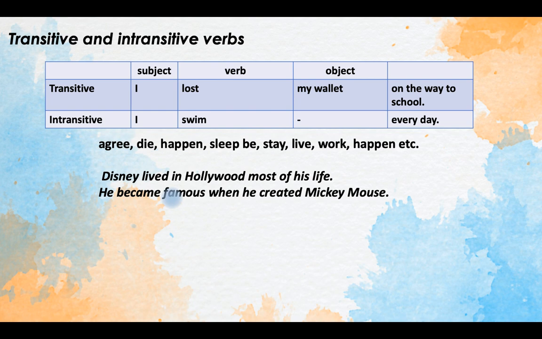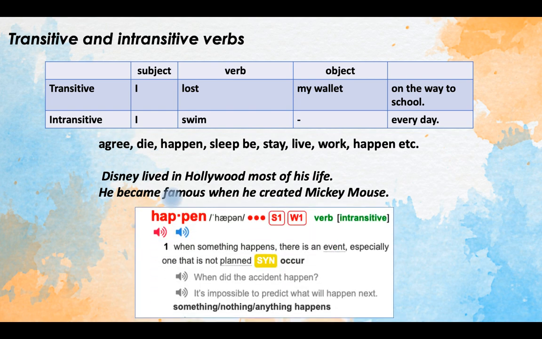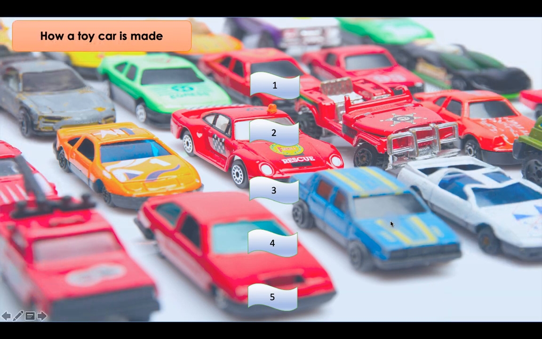So how do we know if the verb is transitive or intransitive? Most online dictionaries have this. Most online dictionaries, like this, it was taken from the Longman Online Dictionary, and here in the parenthesis you can see that the verb is intransitive. So most of the dictionaries have this indication.